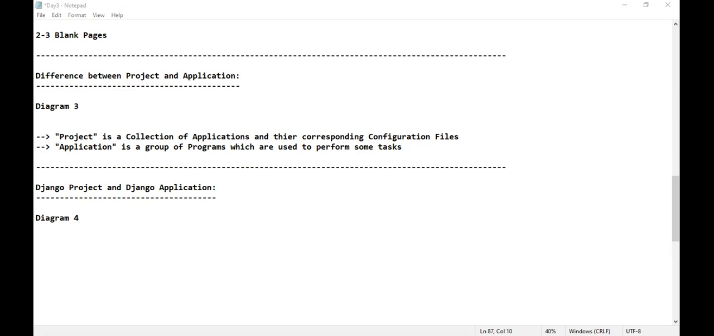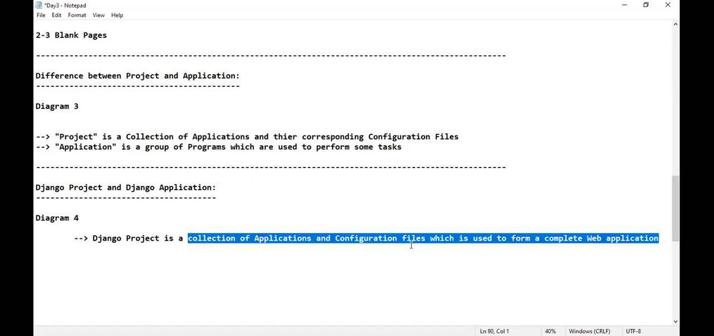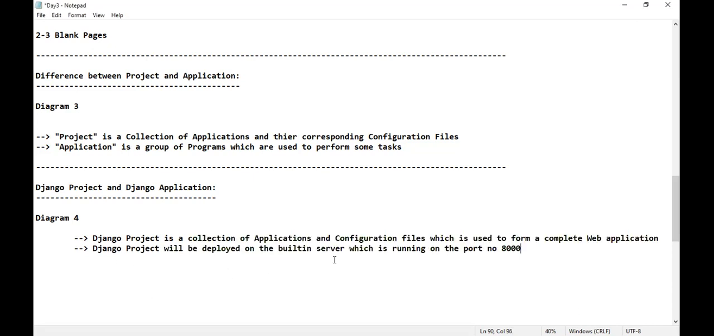See here, what is a Django project? A Django project is a collection of applications and configuration files which are used to form a complete web application. Next, a Django project will be deployed on a built-in web server, which is running on the port number 8000. Yes or no? What is the name of the built-in server? Just now I have told: Django development server, which is running on the port number 8000. Next, a Django application is responsible to perform a particular task in the web application.